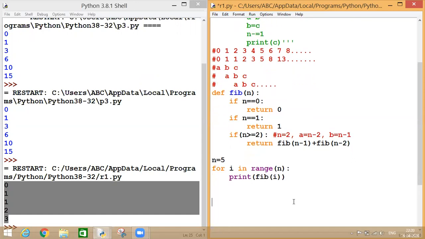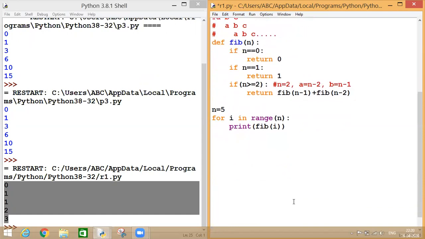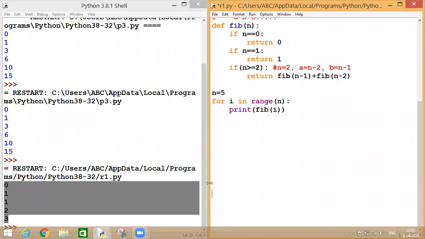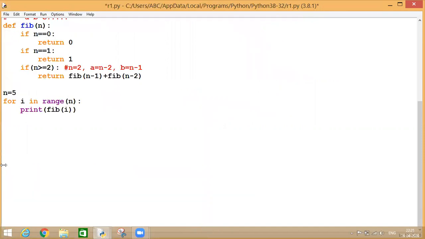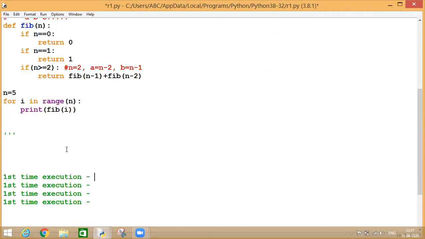As we have discussed the execution process of our previous program, we can talk here too. Let's take it once more and then we'll finish our concept. Again, I'm going to write this: the first time execution, then repeat it, repeat, and then this.